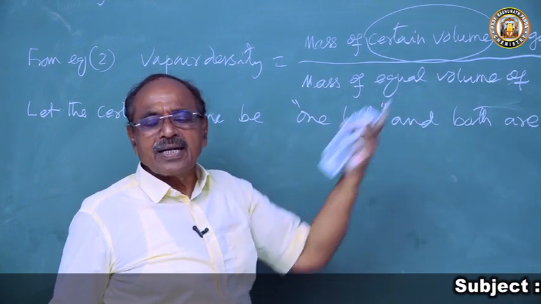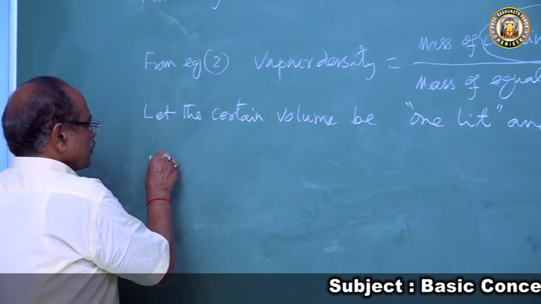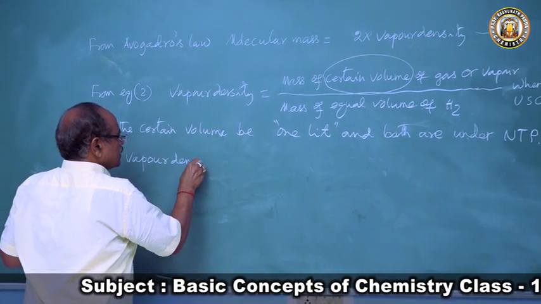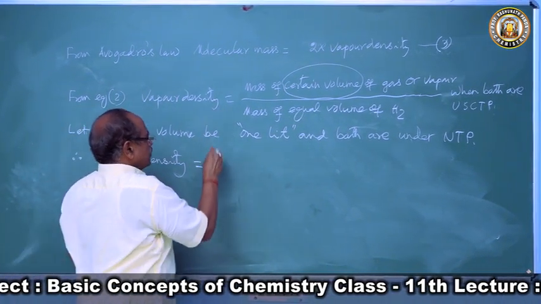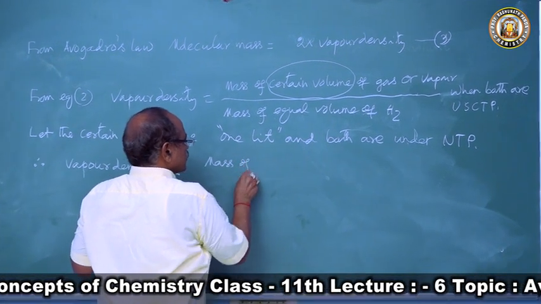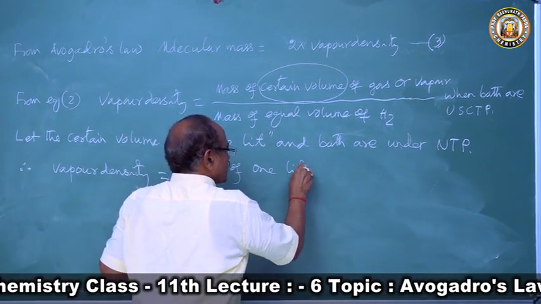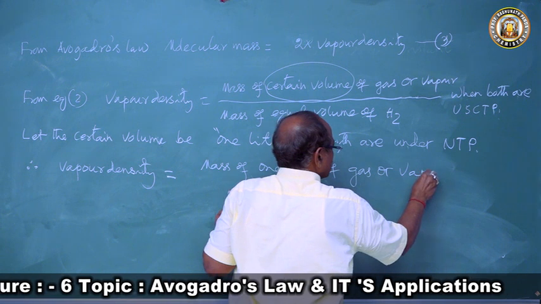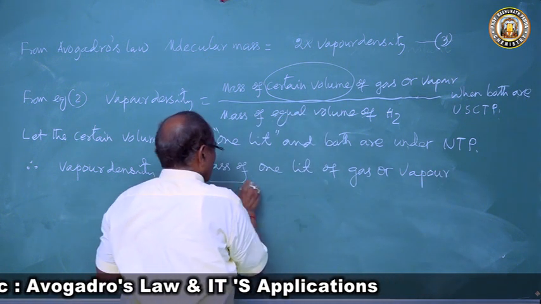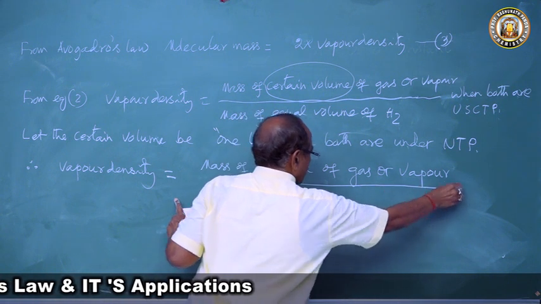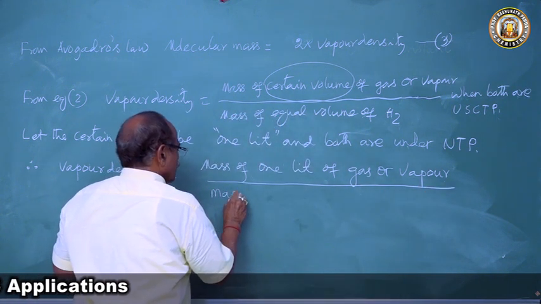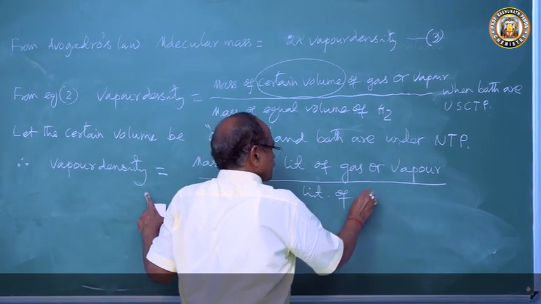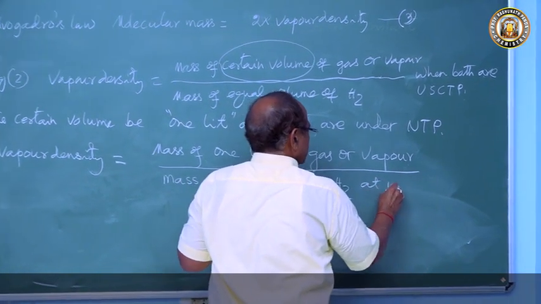Therefore, vapor density is equal to the mass of 1 liter of gas or vapor by the mass of 1 liter of hydrogen at NTP.